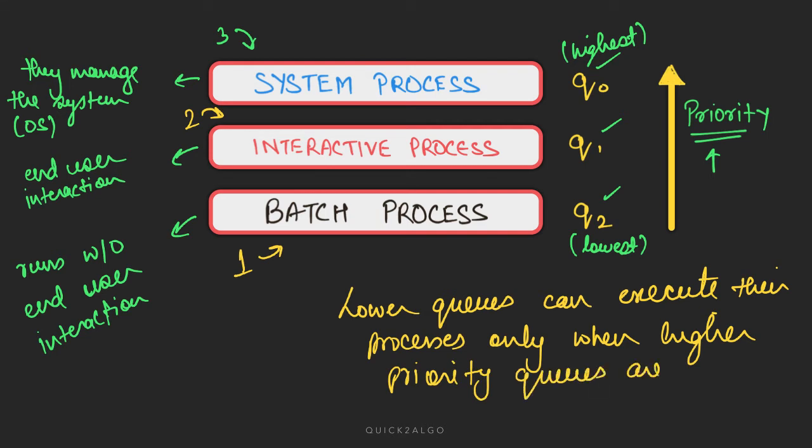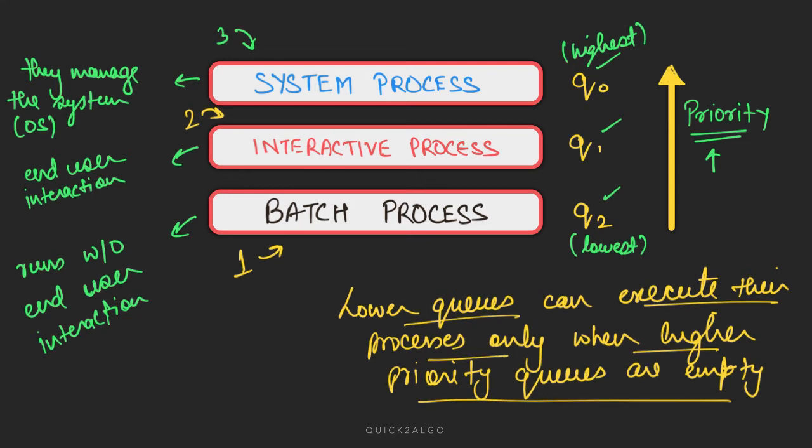So if there is a process in the system processes queue, then a batch process or an interactive process cannot execute. So lower queues can only execute their process when higher priority queues are empty. This is a very important point and you must always remember this. This is the gist of multi-level queue.